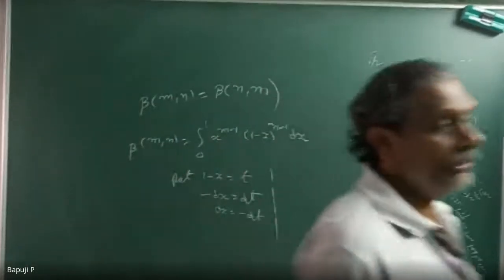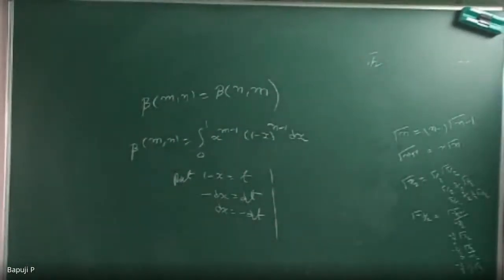In a definite integral, if you substitute something, what is the previous limit? For x values, the limit is 0 to 1. Now I am introducing t. For what values of t do I want to see the limits? When x is equal to 0, what is my t? When x is equal to 1, what is my t? Correct or not?